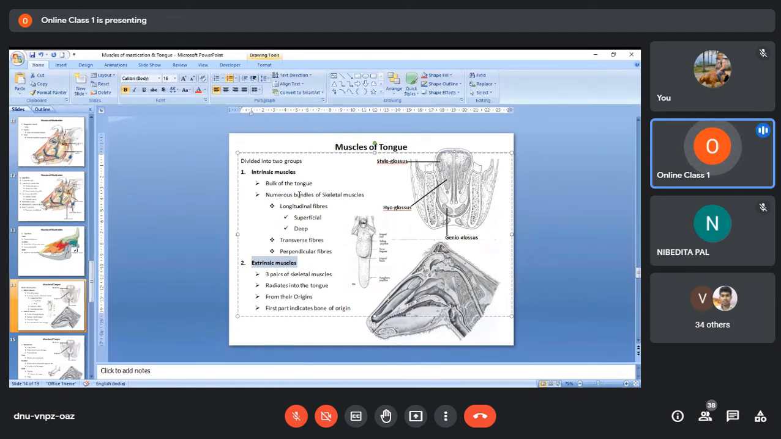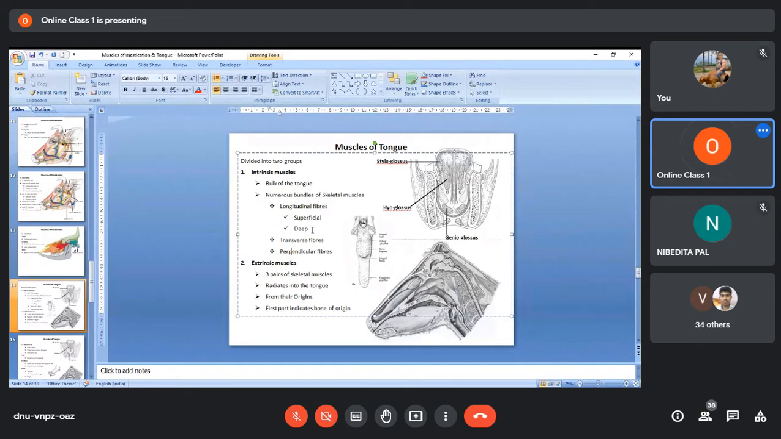Based on their direction, these intrinsic muscle bundles are classified into three main types: longitudinal fibers, which may be superficial and deep; transverse fibers, going in a transverse direction; and perpendicular fibers, moving in a dorsoventral direction. Longitudinal means anterior-posterior, transverse means right to left. The longitudinal fibers are again divided into superficial and deep, meaning some longitudinal muscles are near the mucous membrane and some are away from it, in the deeper part of the tongue.